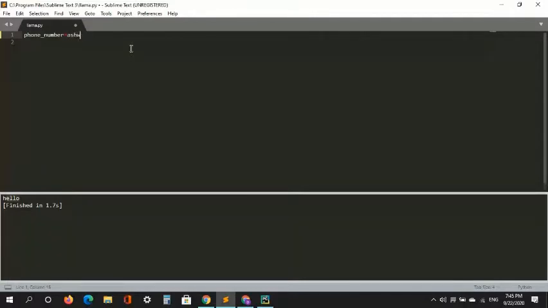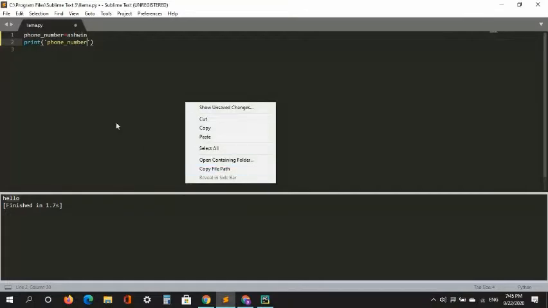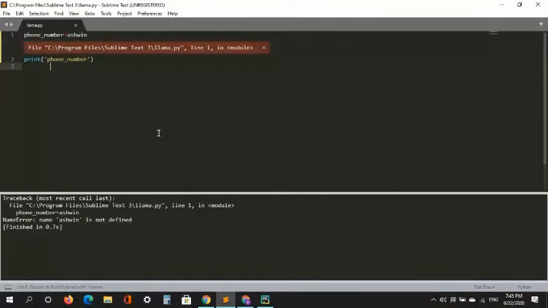I'll show you what will happen if we did this. At the end you'll say print. Print will just print the phone number. Let's put phone number in quotes, enter, and now if you run this with Control B, you can see you have an error. Name error: name Ashwin is not defined. Python does not know what this is. Python does not know what that name Ashwin is. So what you have to do is put it in quotes.